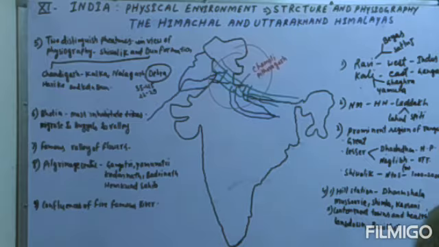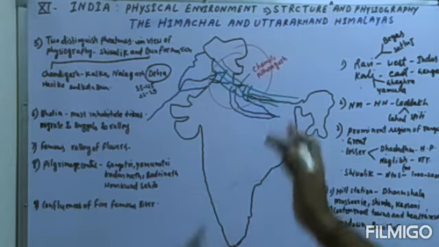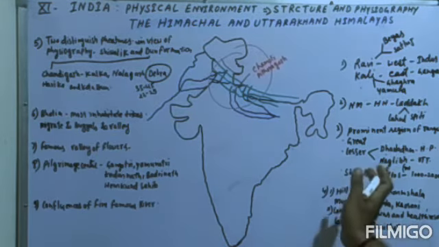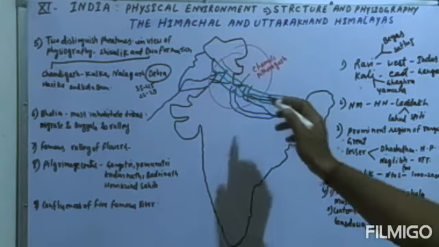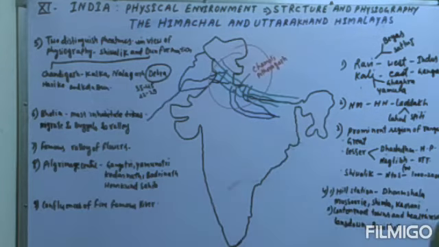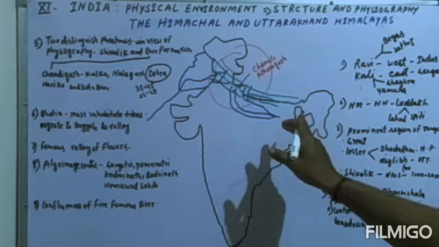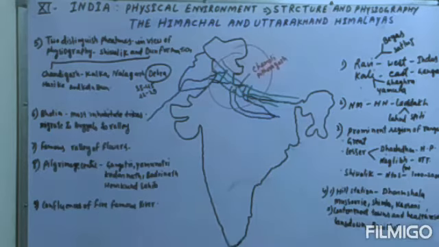And you know very well that Ravi is the river which is accompanied with the Satluj river and Beas river, and the Ravi itself is a tributary of the Indus river. In the east direction, you will see the Kali river, which is accompanied with its tributary the Ghagra river, and these are also tributaries of the Ganga river in the east. So hope you understand the extension of the Uttarakhand and the Himachal Himalaya.